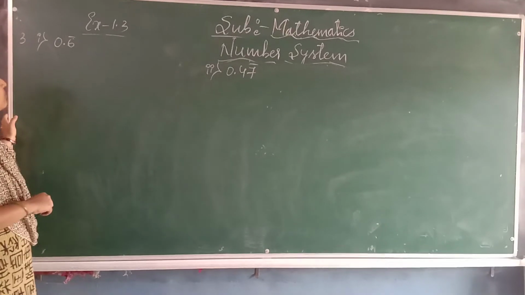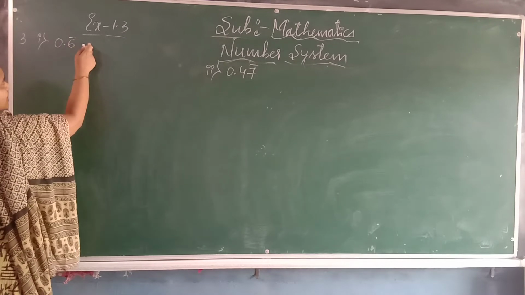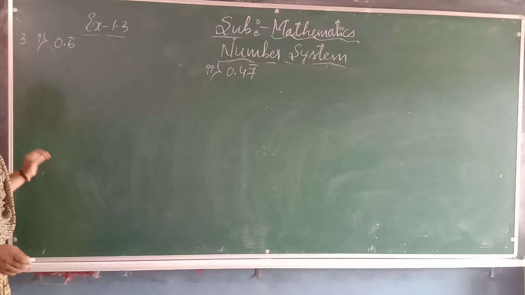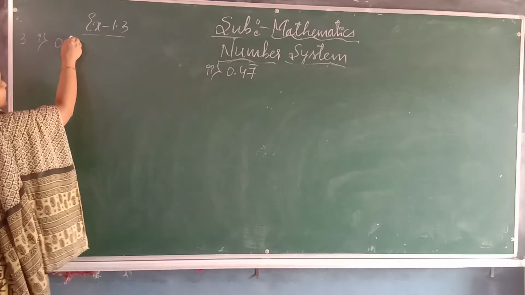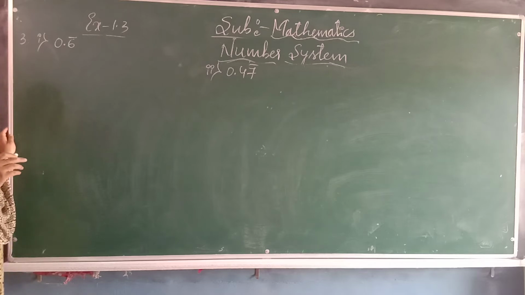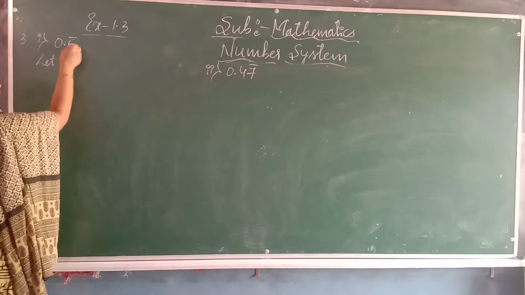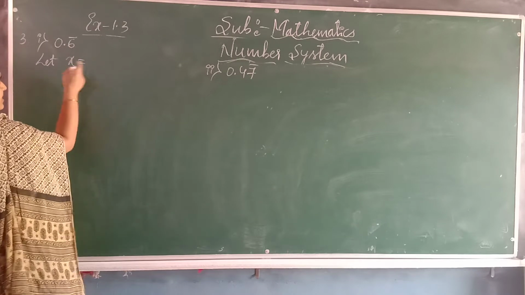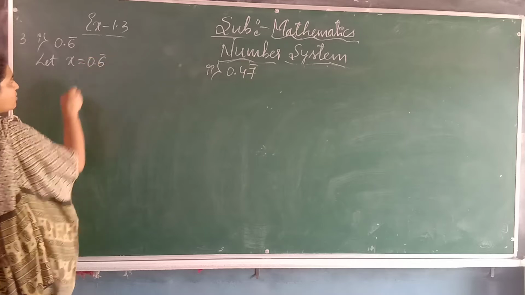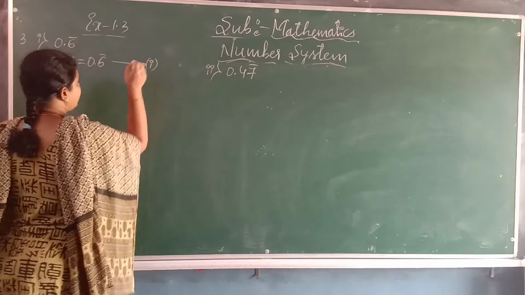Let us solve one more problem. 0.6 bar. Bar means 6 is repeating continuously. Instead of writing that, we will put one bar. This 0.6 bar we have to write in the form of p by q. That's why let this one be x. x equals 0.6 bar. Take this one as the first equation.